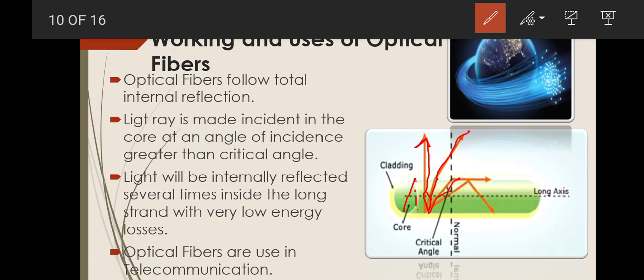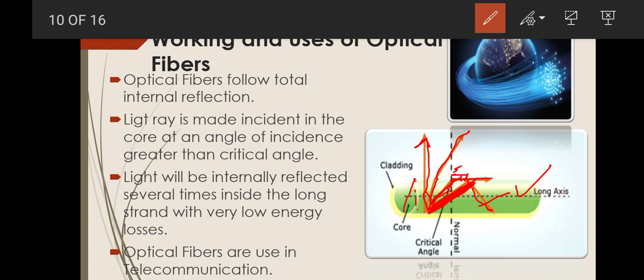Here is the case of critical angle, when the refracted ray bends to 90 degrees. This determines the critical angle of that core, and whenever the light ray is made to incident on this boundary at an angle of incidence greater than critical angle, the light will totally reflect back inside the core. Here you can say that total internal reflection is taking place.